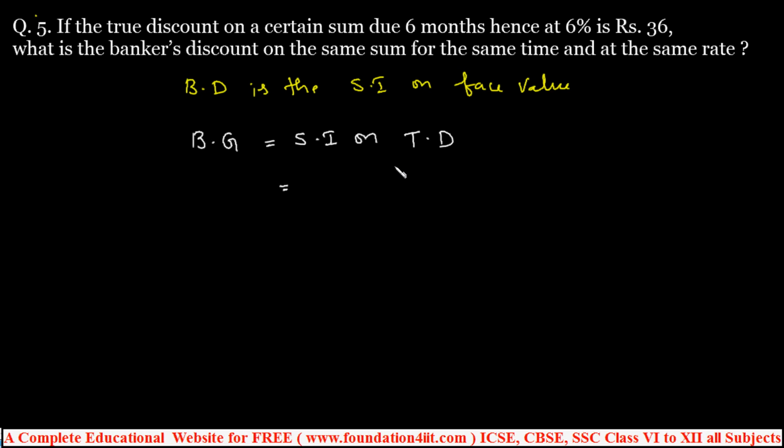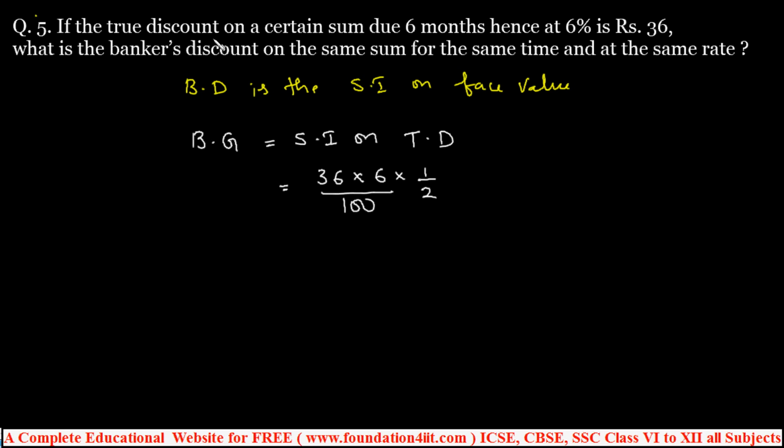So here the true discount on a certain sum due in 6 months is 36, they mentioned. So 36 into the rate of interest 6, and for 6 months, the time is 1 by 2, by 100.